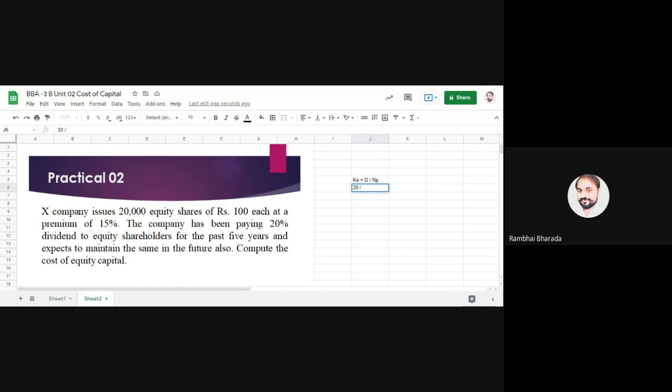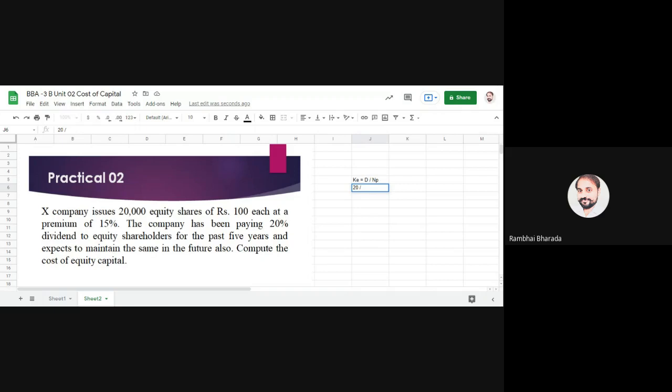Now we need to find NP, net proceeds. Here we have a premium of 15%. So net proceeds means issue price, or face value plus premium minus issue expenses.